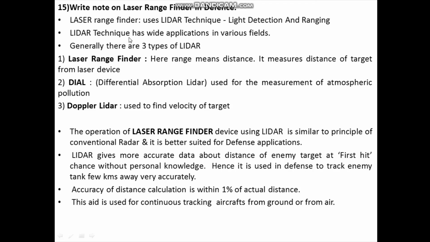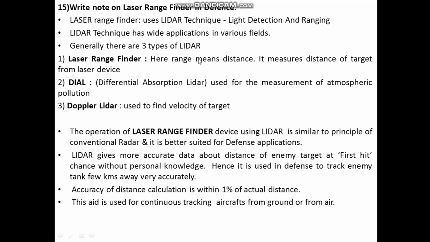And this LIDAR technique has wide applications in various fields. Generally, there are three types of LIDAR, and these three types of LIDAR are used for different applications. The first one is laser range finder. Here, range means distance.